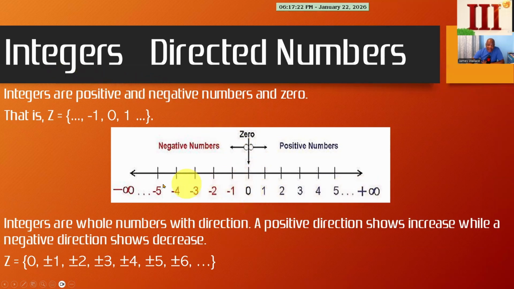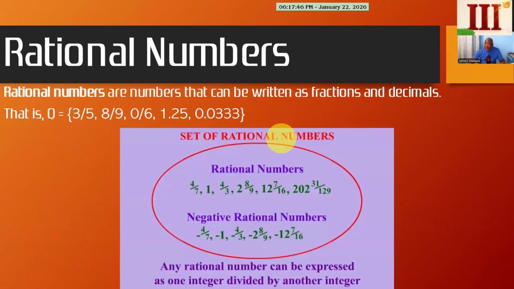And so if I move in the left direction, these numbers are negative. So that's negative 1, negative 2, negative 3, negative 4, negative 5. So these integers are whole numbers that have direction, and they also include zero. Zero is neither positive nor negative, or you can say it is both positive and negative, however you want to look at it. And then we have what we call rational numbers.